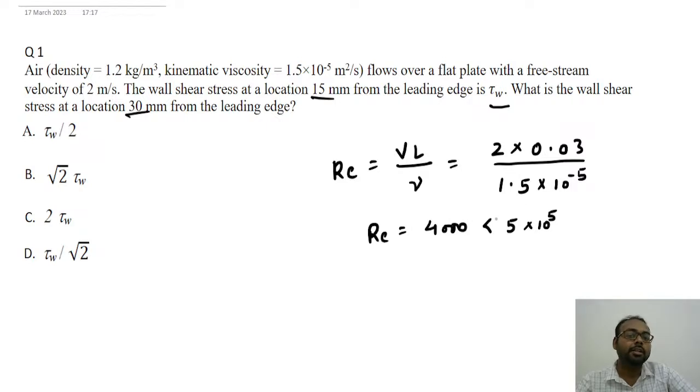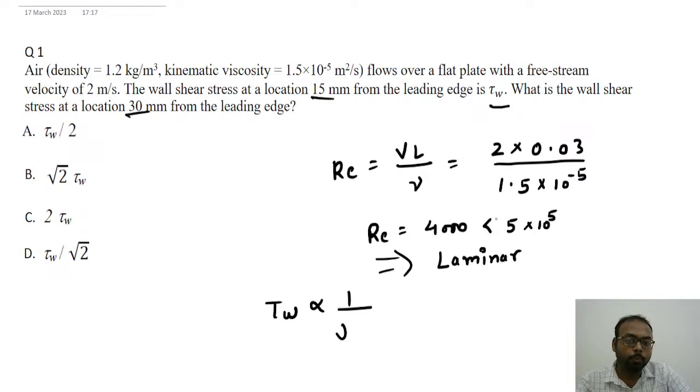we can say that this is laminar flow. For laminar flow, the wall shear stress is inversely proportional to the square root of length x.